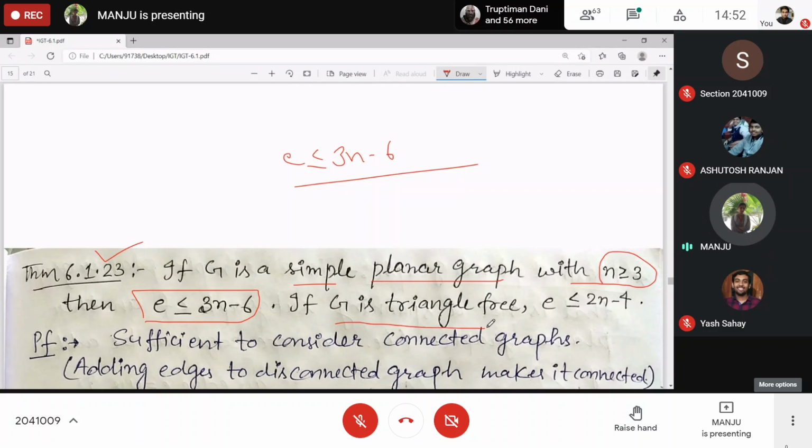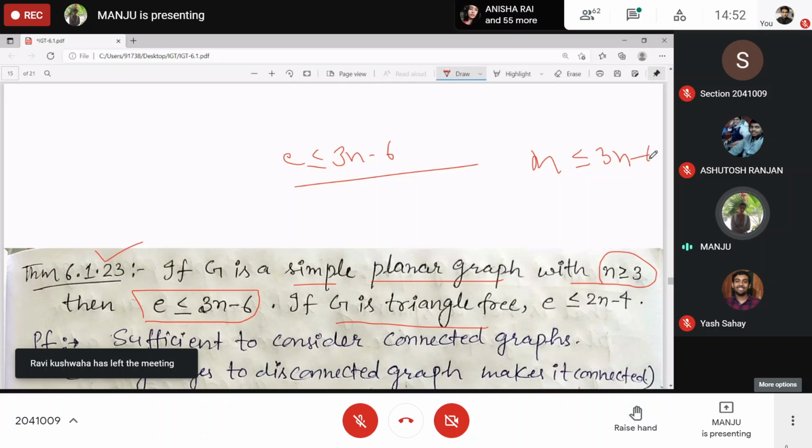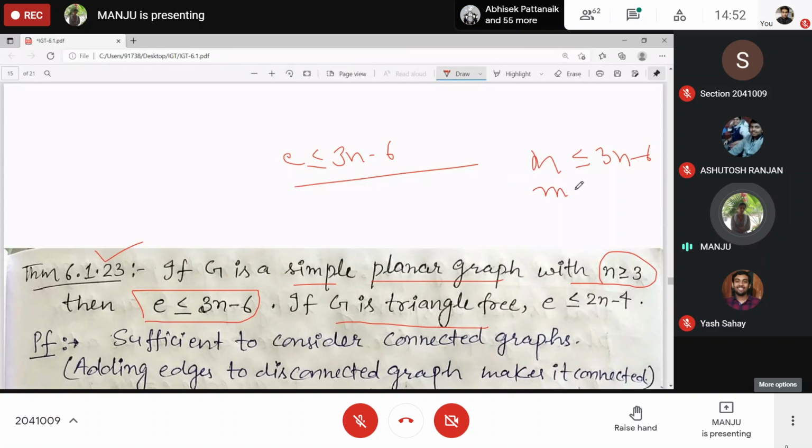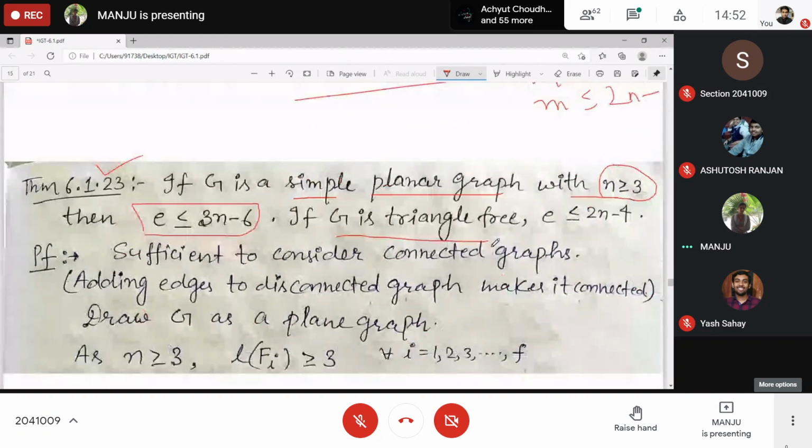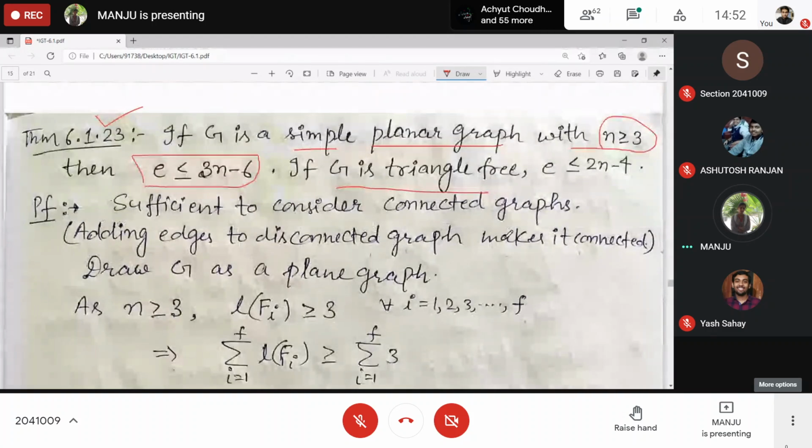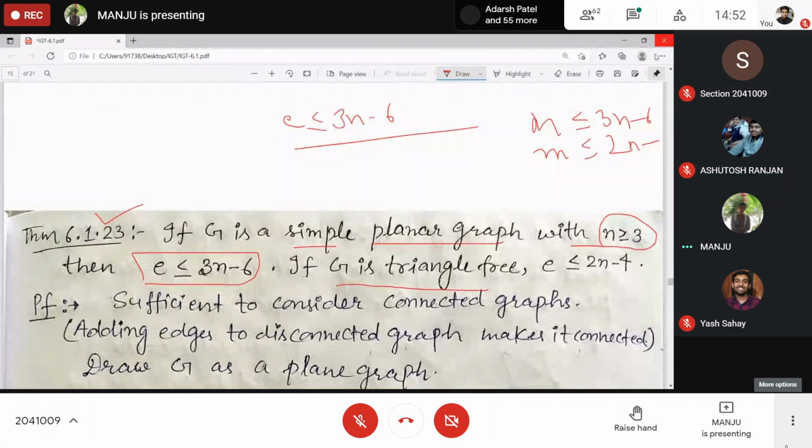Moreover, if G is triangle free, you can say E will be at most 2n minus 4. The size of the graph, you can write E or you can write M. M is at most 3n minus 6 if it is a simple planar graph. And if it is also triangle free, then it will be at most 2n minus 4. Clear? Understood?